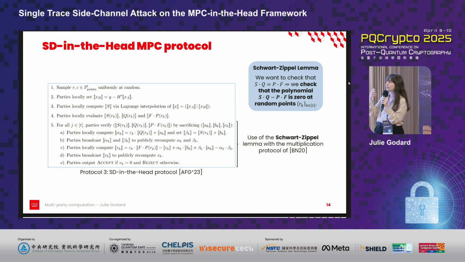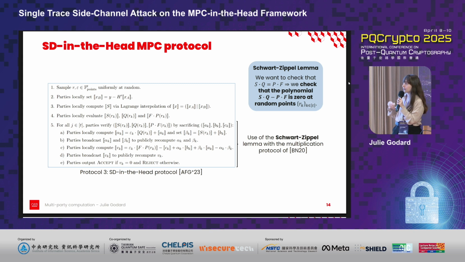It's because to check the polynomial equality S times Q is equal to P times F, we can use the Schwartz-Zippel lemma, which tells us that if we have this equality at a sufficiently large number of random points, then with high probability, it holds at all points. And line 5 is just the check of this equality using the multiplication protocol of this paper, for which we need to sacrifice some values, A, B, C here, also called a Beaver triple.